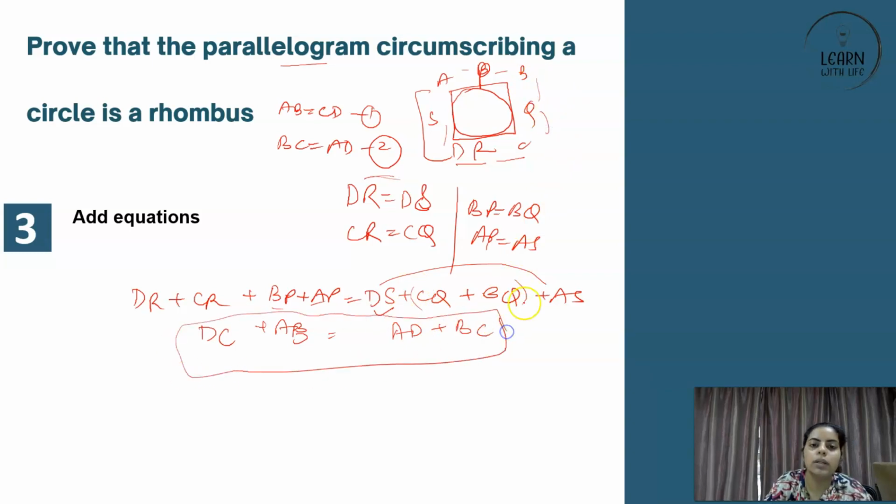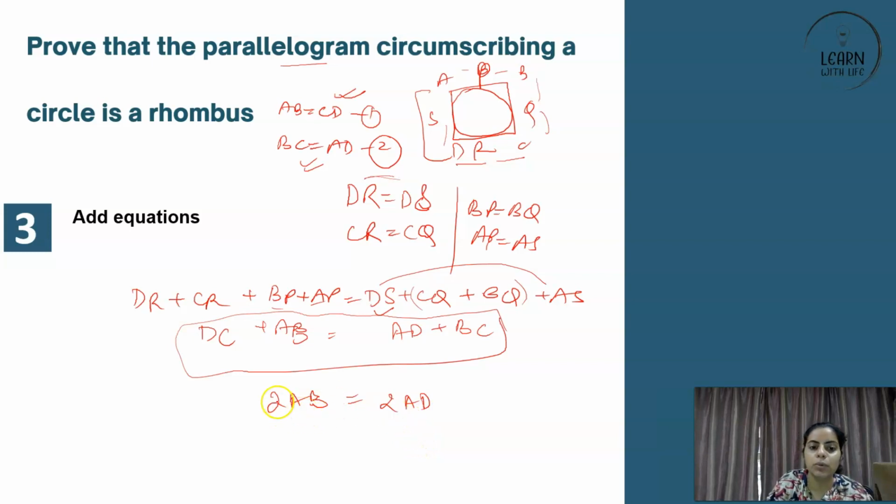And don't you think we have got till here? AB plus DC is equal to AD plus BC. Now, from equation number 1 and from equation number 2, you have something that AB is equal to CD. So here, can you not write twice of AB? Because AB is equal to CD. And similarly, AD and BC are equal. So can you not write twice of AD?